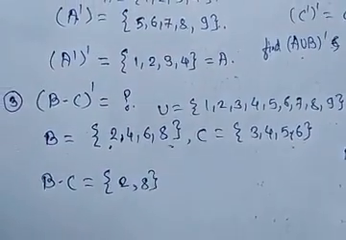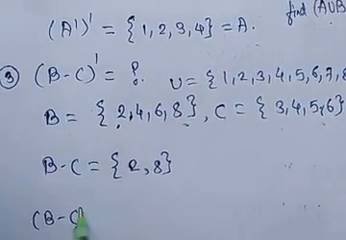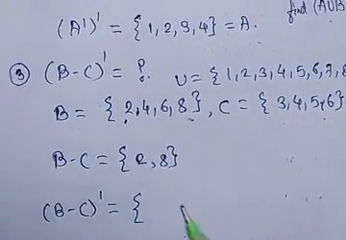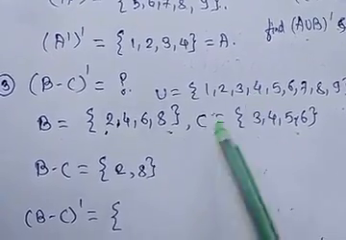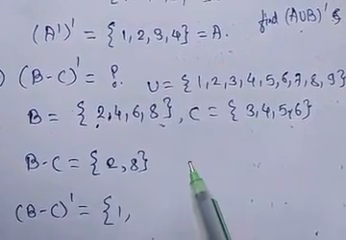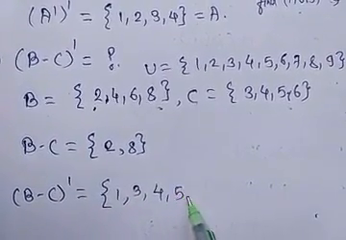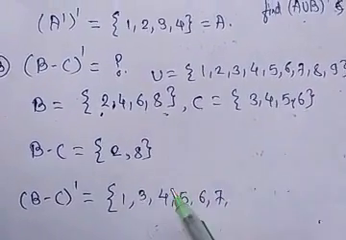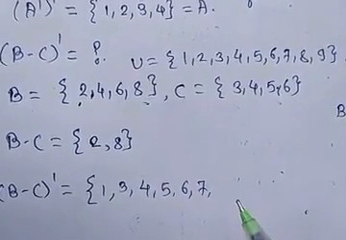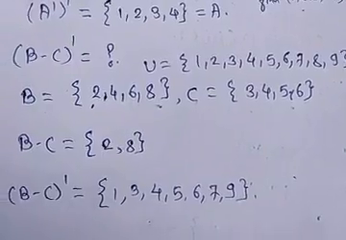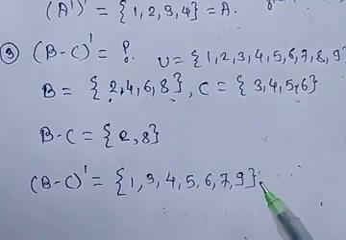Okay. Now we have to find (B minus C) complement. From the universal set, delete elements 2 and 8 and write down the remaining elements from U. So 1, 3, 4, 5, 6, 7. We have to delete 8 also because B minus C contains 8. Next it is 9. So our (B minus C) complement is 1, 3, 4, 5, 6, 7 and 9.